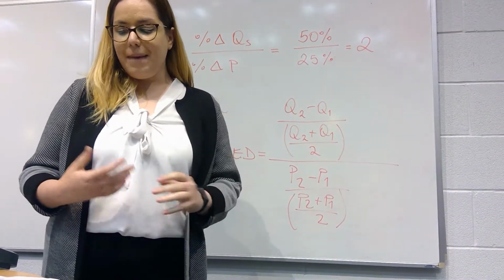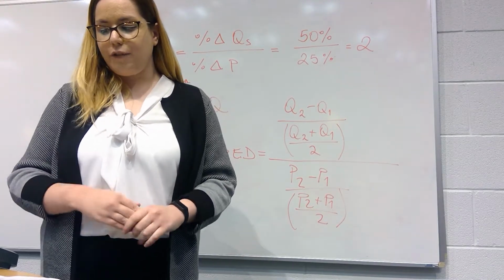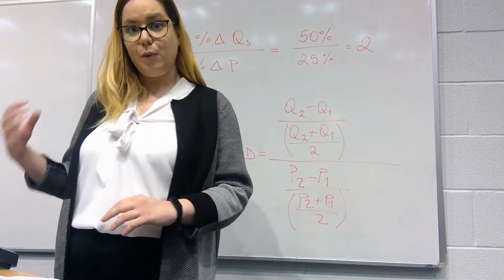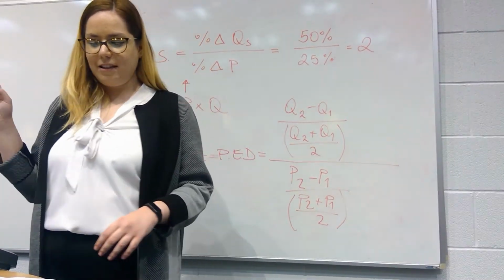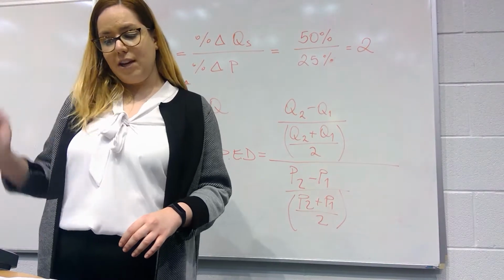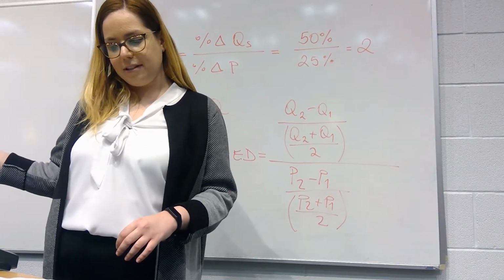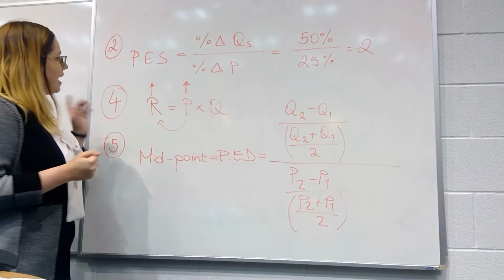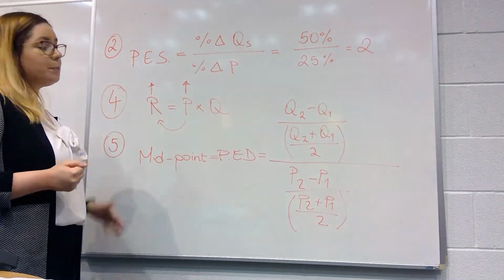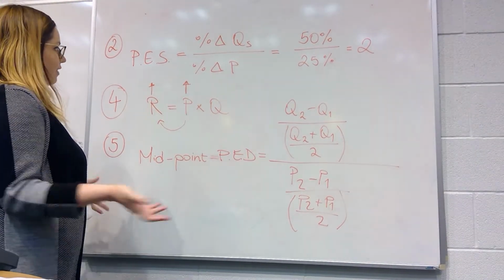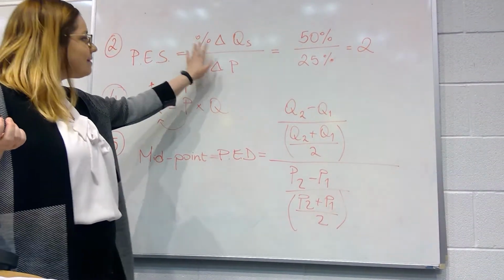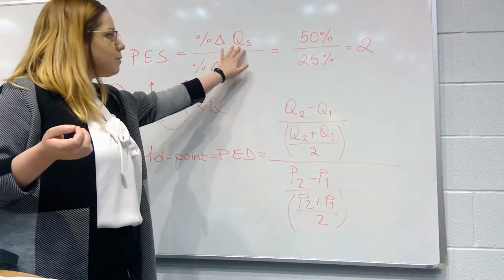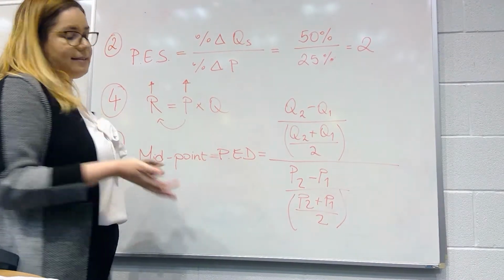Question number 2, imagine the percentage change in the supply of a good is equal to 50% and the percentage change in price is equal to 25%. The price elasticity of supply is equal to, and we have to calculate it, and we also have to determine whether it's elastic or inelastic. So on our board, we have the formula for price elasticity of supply, which is exactly the same as the formula for price elasticity of demand. So it's percentage change in the quantity over the percentage change in price. Just in this case, we have quantity supplied instead of quantity demanded.